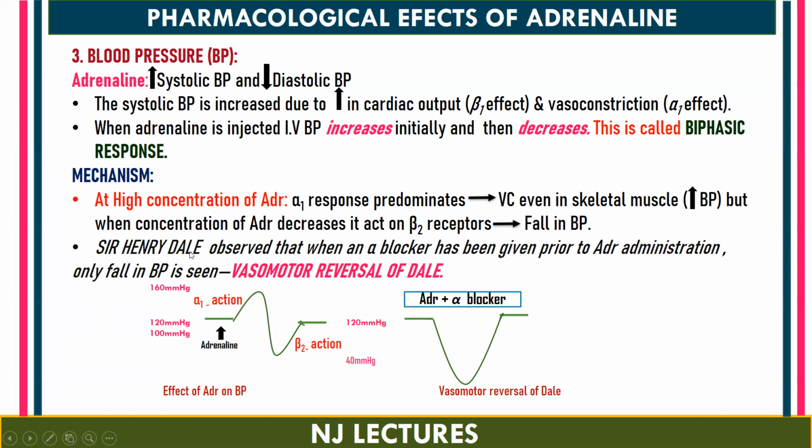This was observed by Sir Henry Dale. What he did was first inject an alpha blocker, and after that he gave adrenaline. What happened was a fall in BP. Why? Because the alpha blocker blocks the alpha receptors, so adrenaline has to act only on the beta receptors, and by acting on the beta receptors it causes a fall in BP. This is known as vasomotor reversal of Dale. This is a very, very important concept.